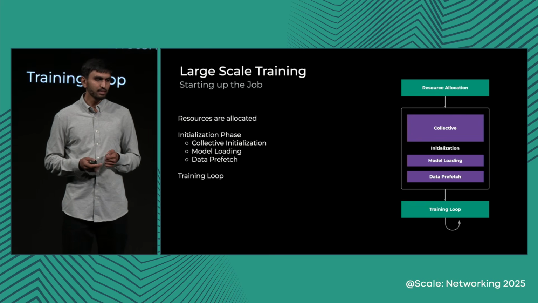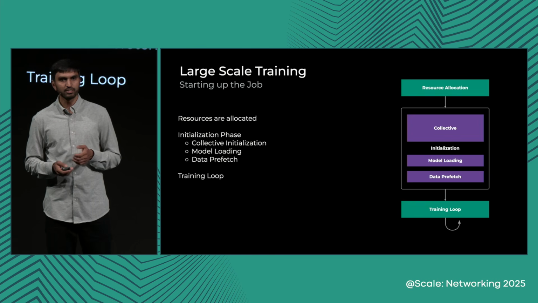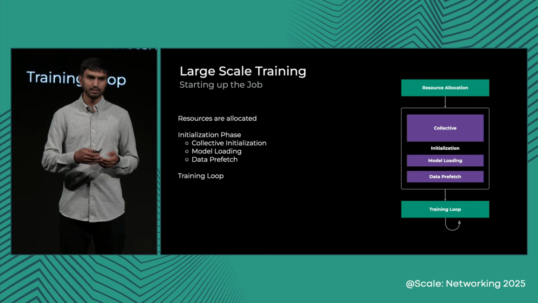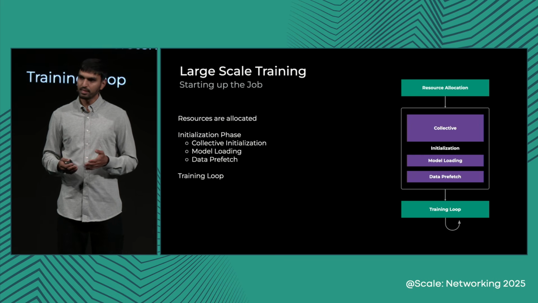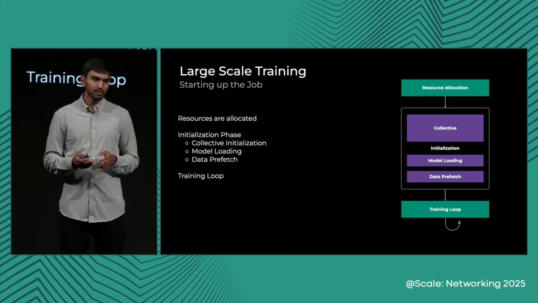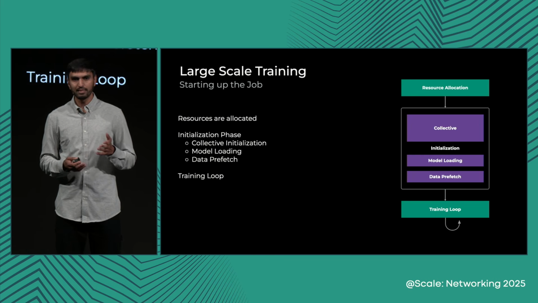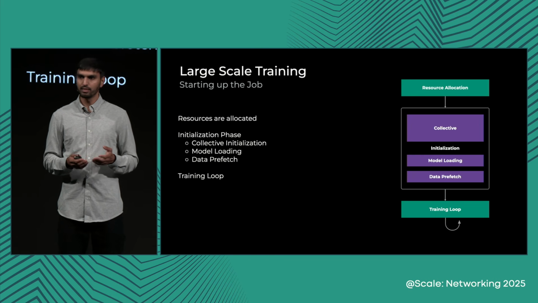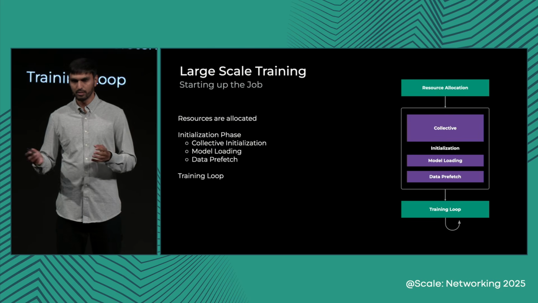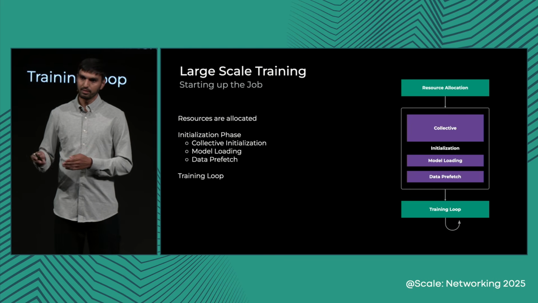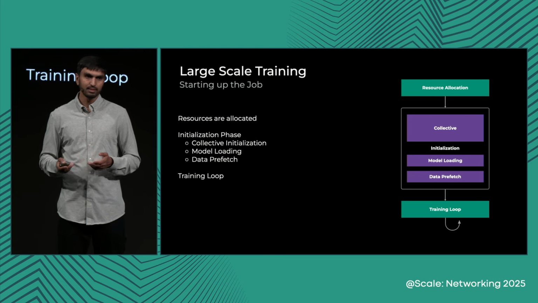Now, the key thing: whenever a job starts, the scheduler first has to allocate all the resources, load up your binary, and then start the processes. The first thing that happens as soon as the process starts is the initialization phase. I'm oversimplifying it, but the key three components here are collective initialization, that is providing an ability to communicate across all the GPUs, and loading the model, as well as prefetching some of the data that needs to be trained. Once the initialization is complete, the training loop proceeds afterwards.